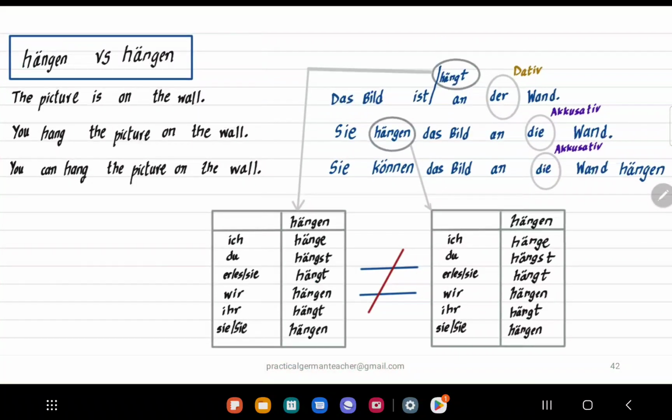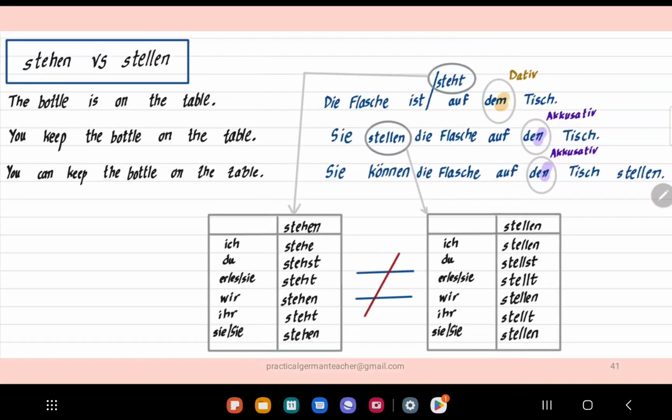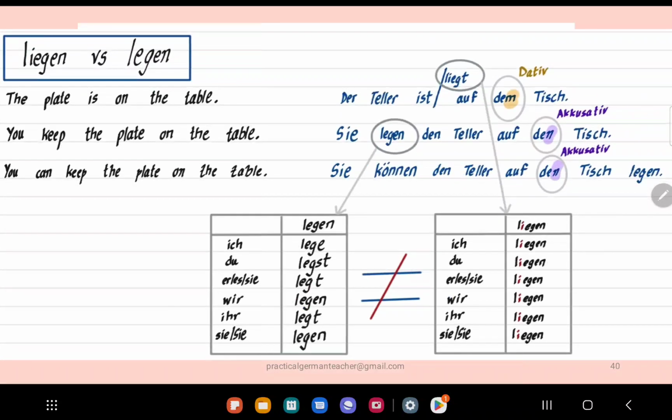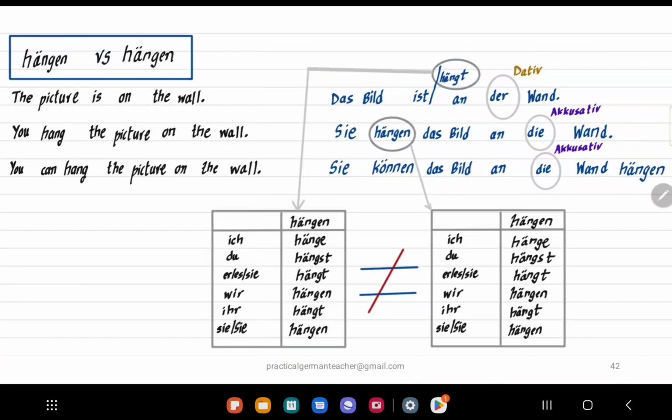Now again, what I'm trying to say by this is, let me just go back. Here there were two different scenarios, stehen, stellen, then liegen versus legen. What I'm trying to say is that this is not a mistake, it's on purpose. So hängen versus hängen. When you're describing a position, these two tables are the same. So okay, don't think there is some spelling mistake. You use the same verb for both situations, when you are describing a position and when you are saying a sentence and that sentence implies some kind of movement. Okay.